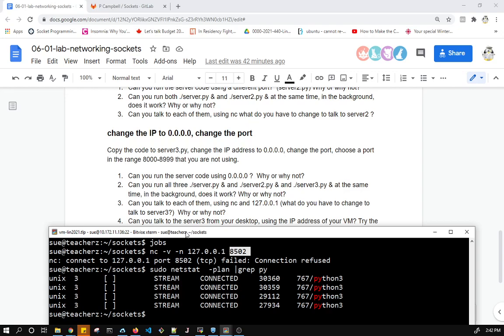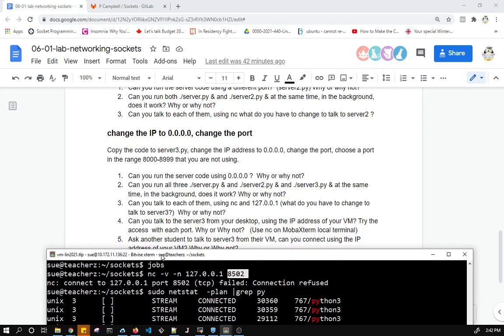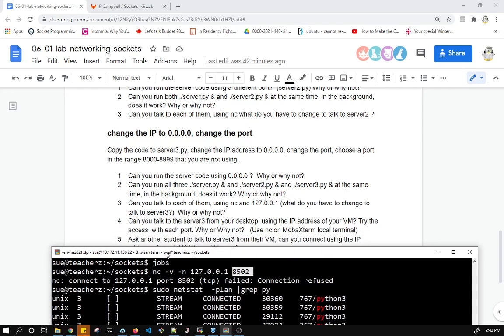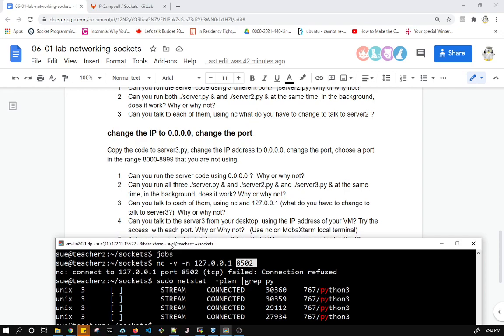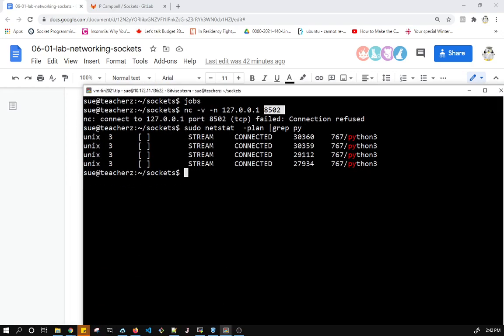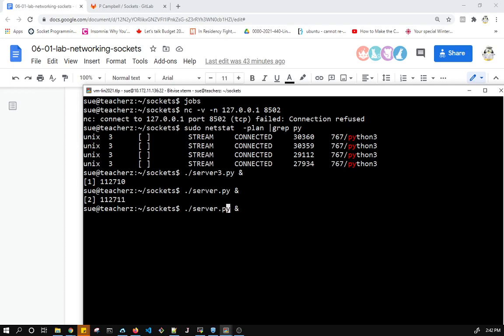So the next question, can you talk to server 3 from your desktop using the IP address of your VM? Try the access with each port. Why or why not? So let's run server 3. In order to try the other ports, I should have put that in there, something has to be listening on them. So let's make sure that something's listening on all 3 ports.